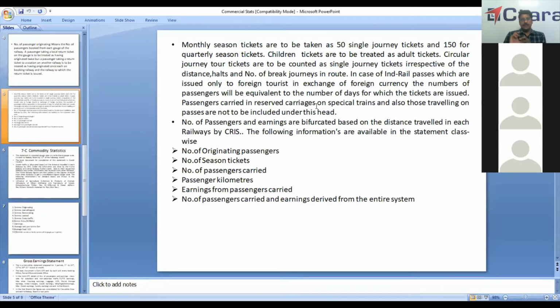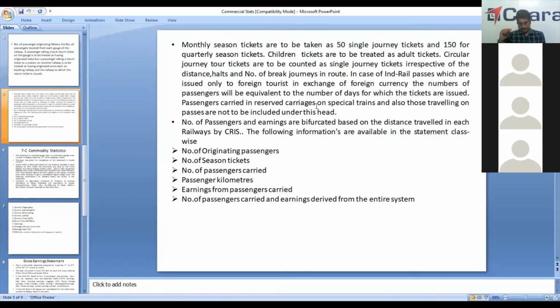Earnings are bifurcated on the basis of distance traveled in each railway. While bifurcating the earnings, only base fare is taken into account. That is, if the ticket is 120 rupees and base fare is 100 rupees, only that 100 rupees is bifurcated between different railways on the basis of distance traveled in each railway.